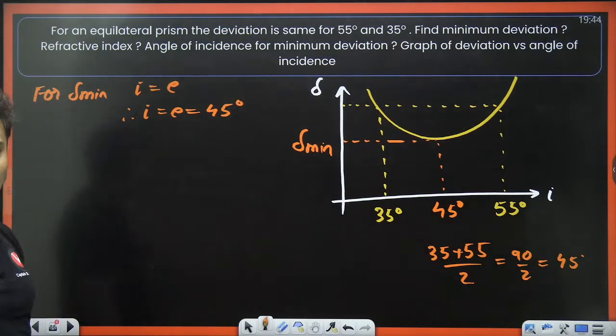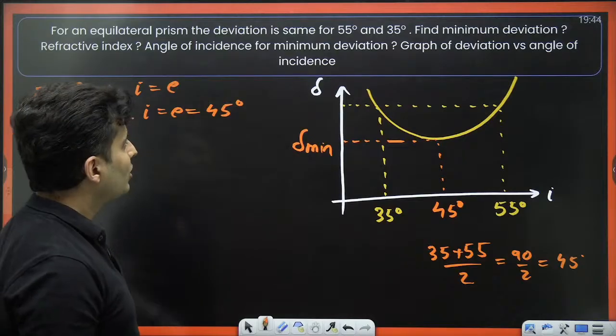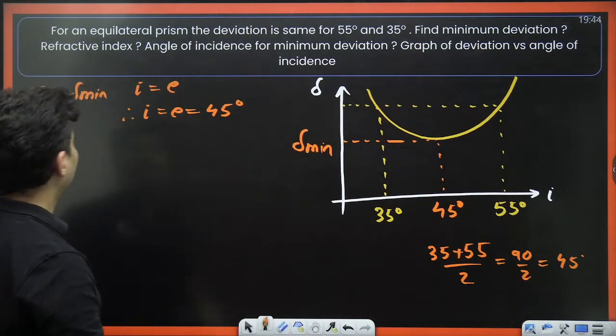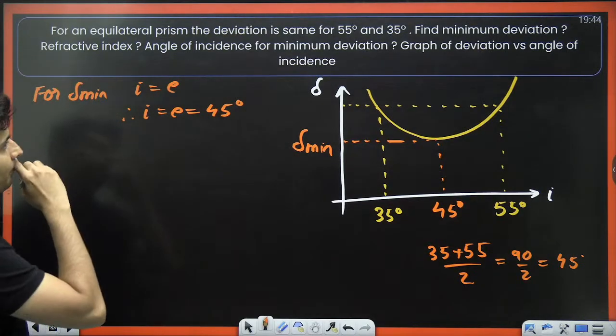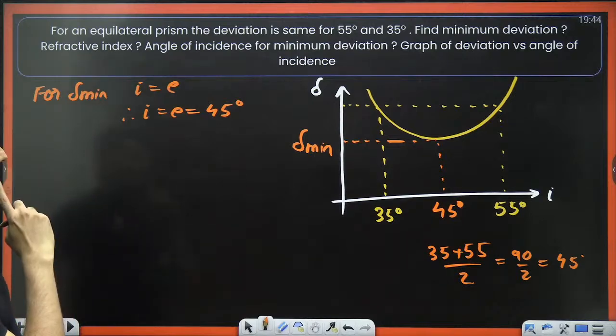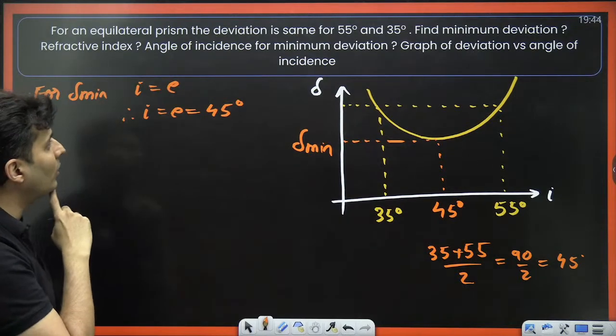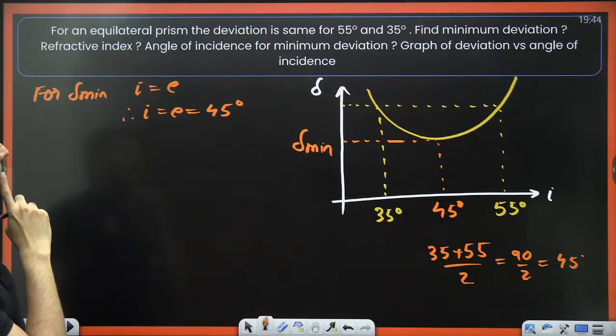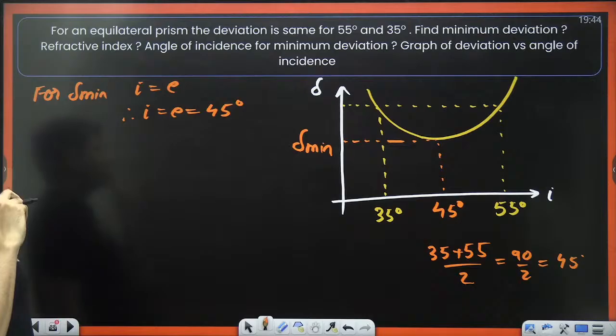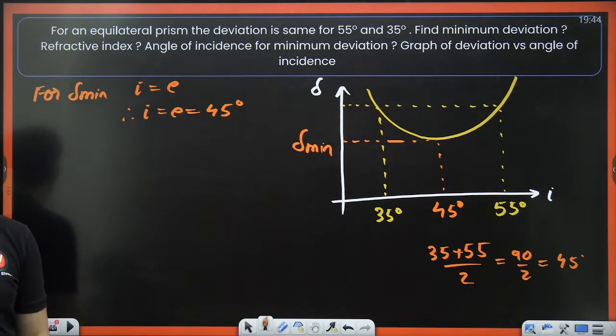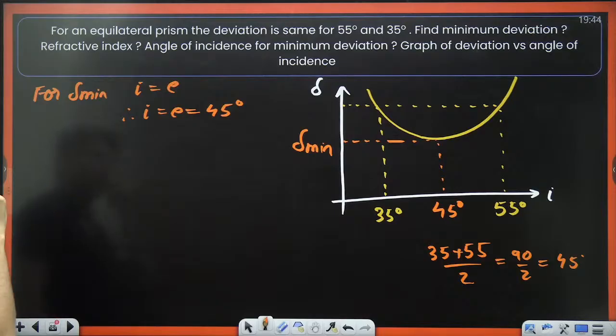Is that right, everyone? Everybody with me? So did we find the minimum deviation? Yes, we can find that minimum deviation using some refractive index formula. I think that refractive index needs to be given, or minimum deviation needs to be given. Without that, we will not be able to find it. I think one of them is missing over there.